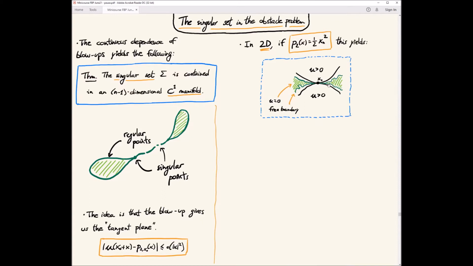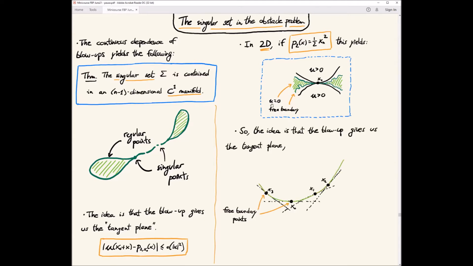And then it turns out you get something that is really like C1 here. Okay, and then because you can do this at every point, the idea is that the blow up gives you the tangent plane, because this is really telling you that at this point you have a tangent plane. It is the tangent plane of the blow up, so it is the zero line of the blow up. This is your tangent plane. Okay, so at every point you have kind of a tangent plane for the singular set somehow.